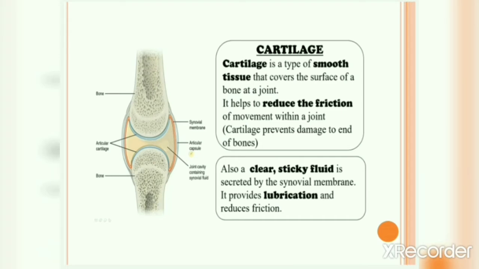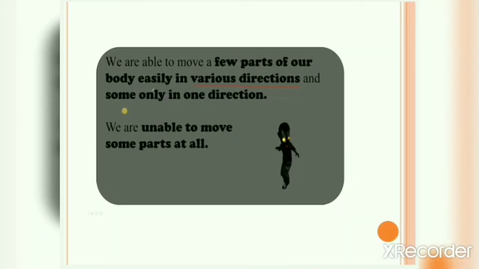As you can see, this is the clear sticky fluid secreted by the synovial membrane, and it provides lubrication and reduces friction. So we can say that together the cartilage and the synovial membrane help in reducing the friction during movement and provide lubrication.